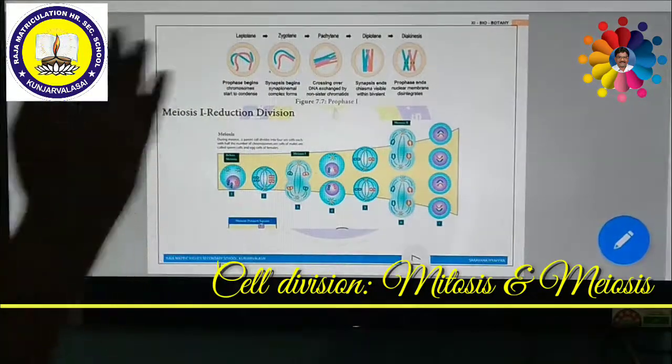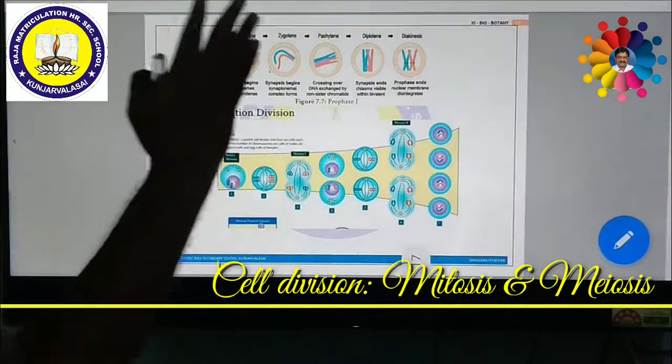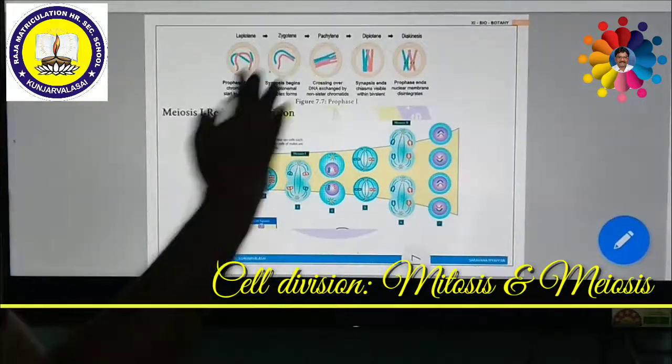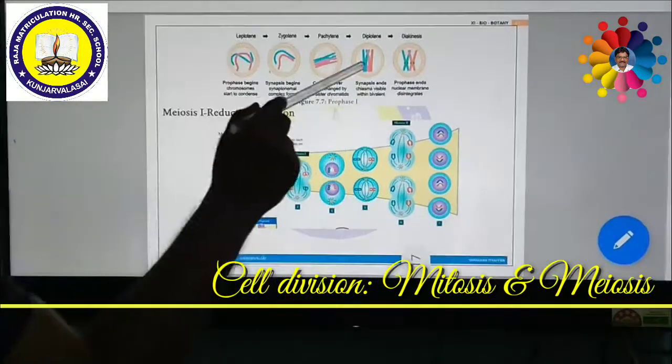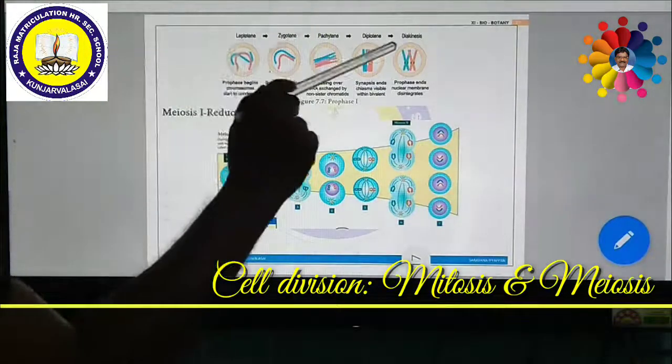Then the two chromatids are separated. That means after exchanging of the chromatid segments between the non-sister chromatids to form a crossing over during the diplotene stage, it then enters diakinesis.